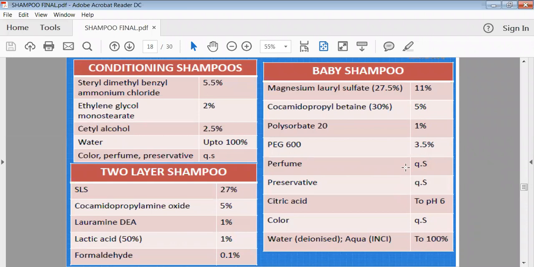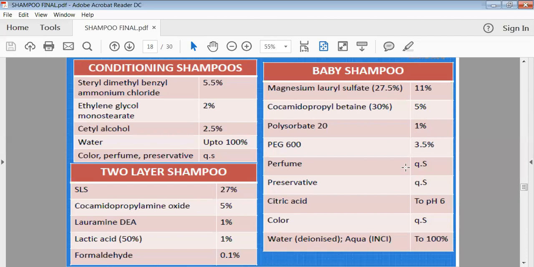Then the two-layer shampoo is there. We require SLS, sodium lauryl sulfate, then cocamidopropylamine oxides, then lauramine, lactic acid, and formaldehyde. Then baby shampoos are there. In the baby shampoo, we require magnesium lauryl sulfate, that is MLS. Then polysorbates, PEG, preservatives, citric acids.